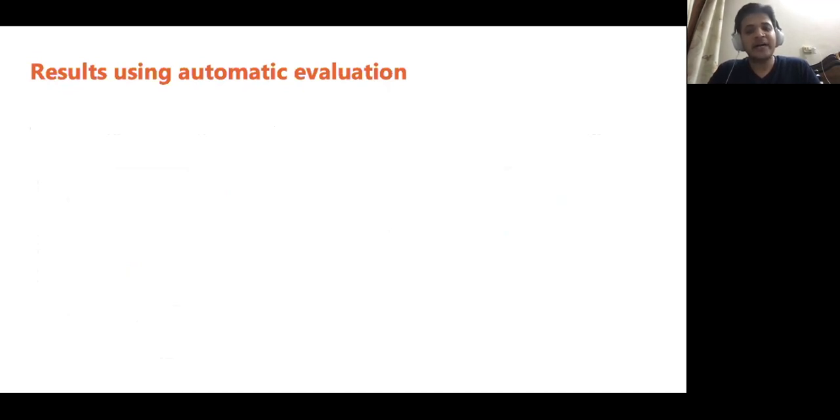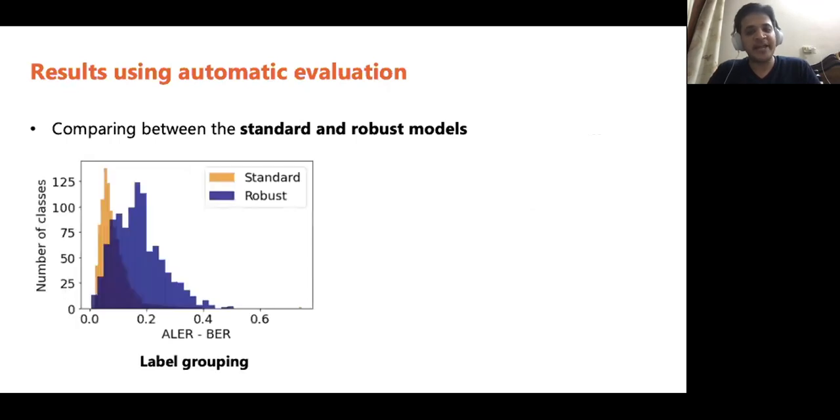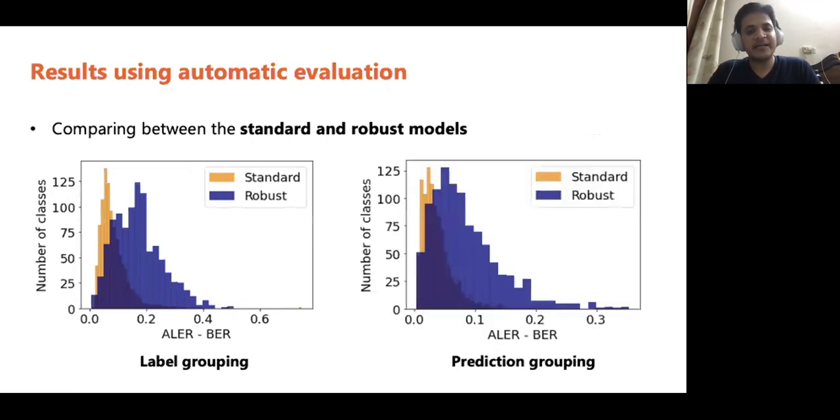Here, we compare the effectiveness of error analysis when inspecting the standard and robust models. When inspecting the errors using label grouping, we observe that the robust model gives better results. Similarly, when inspecting using prediction grouping, we again observe that the robust model gives better results. This suggests that it is easier to find errors for a robust model.